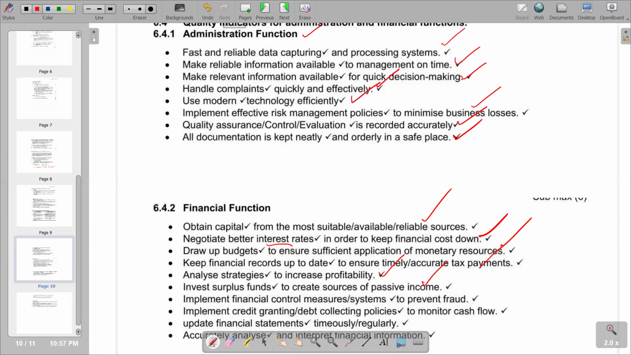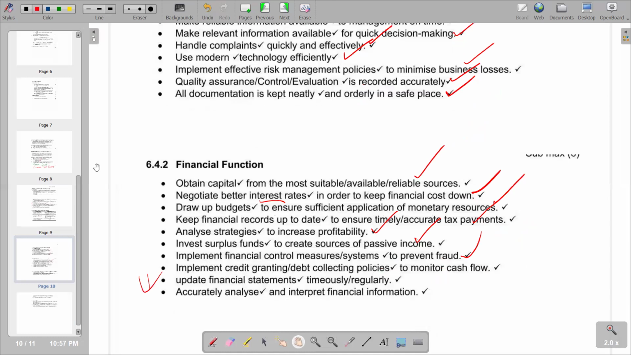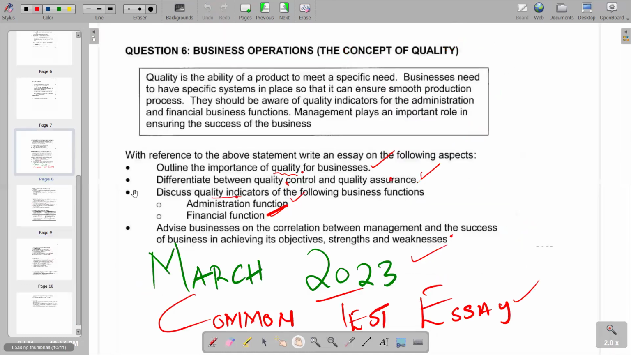The next one, keep financial records, and then analyze strategies to increase sources of passive income. So how do we see that our financial function is working properly, is being successful in its operations? We see that through these points that are listed. So that's the essence that we have. Then the next point, implement financial control measures or systems to prevent fraud. So we have other indicators that we can also include under the financial function that are also correct.